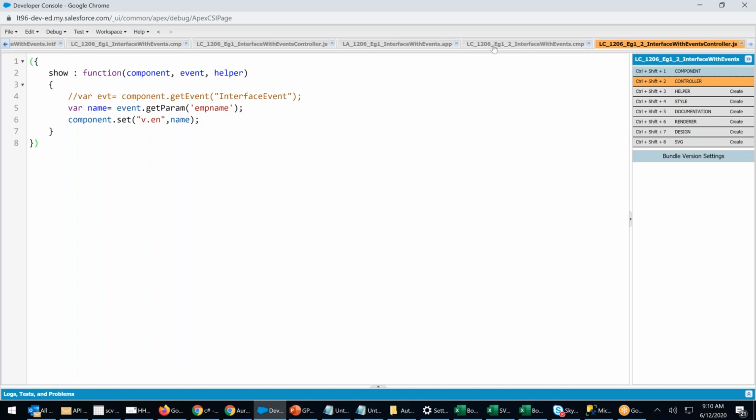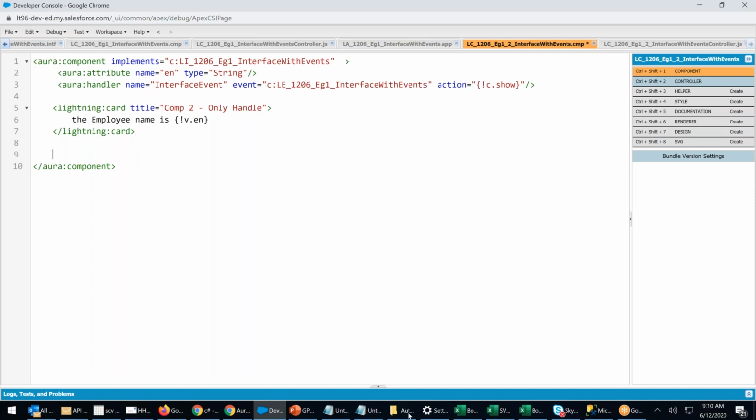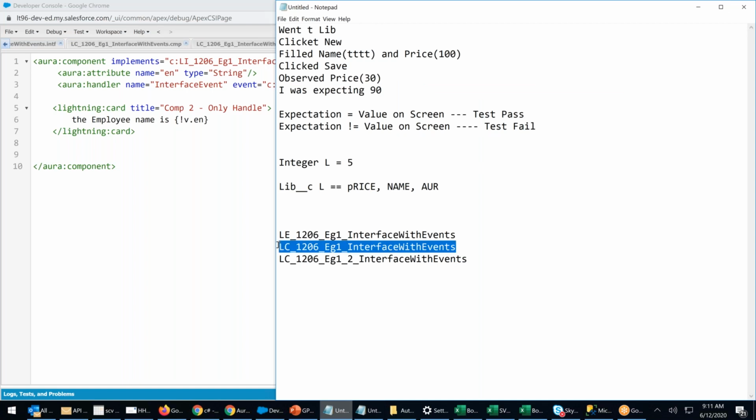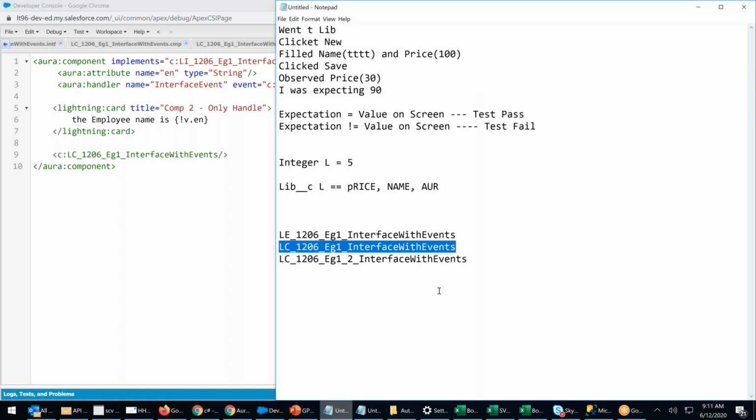One is firing, the other is taking it. Because it is a component event, it will go only up. That means this is a parent. How will I define this as a parent? By calling another component. I have to call the child component. That means I have to call this component. C colon. Control S. Now this is inside. So this became parent. So finally, those who are not able to understand, please refer to the event classes.